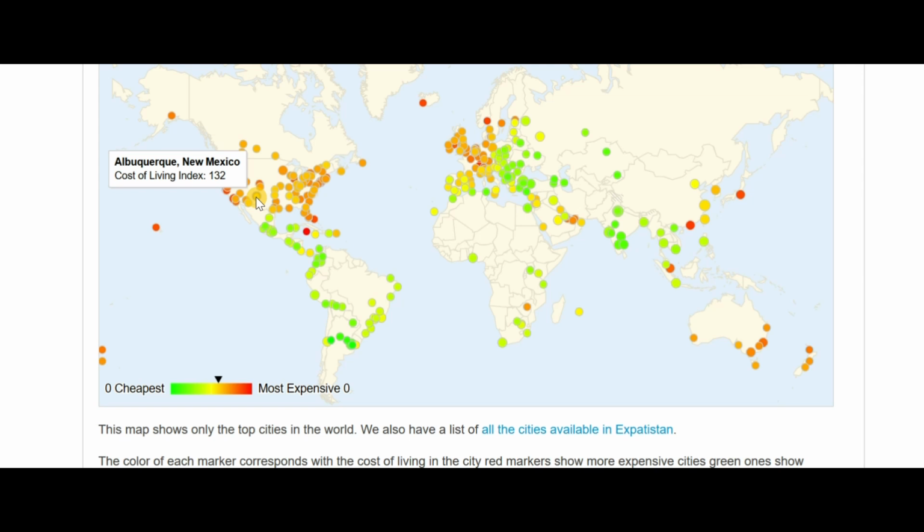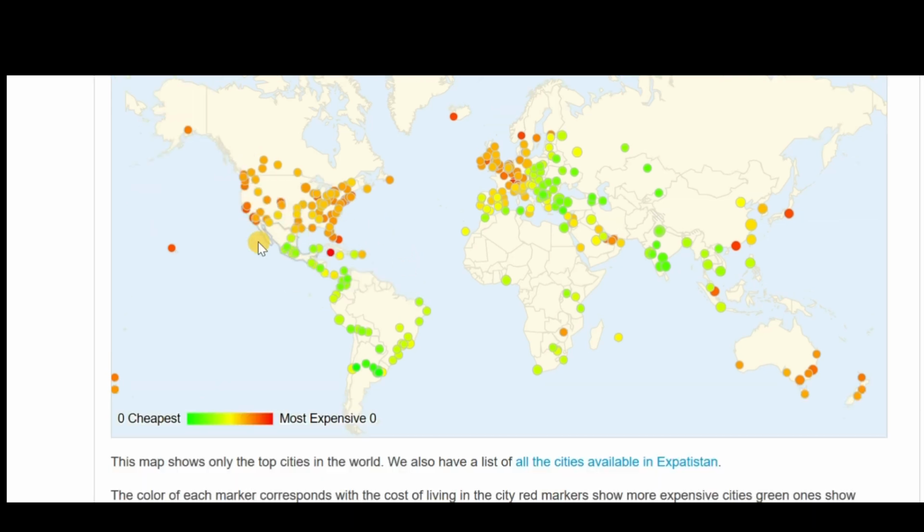US. Interestingly, she's not comparing Albuquerque to Panama City or any other large city. She's going to a small town. So interesting to note real quick is that these are the biggest cities, the prices. So it's leaving out all the other smaller cities.